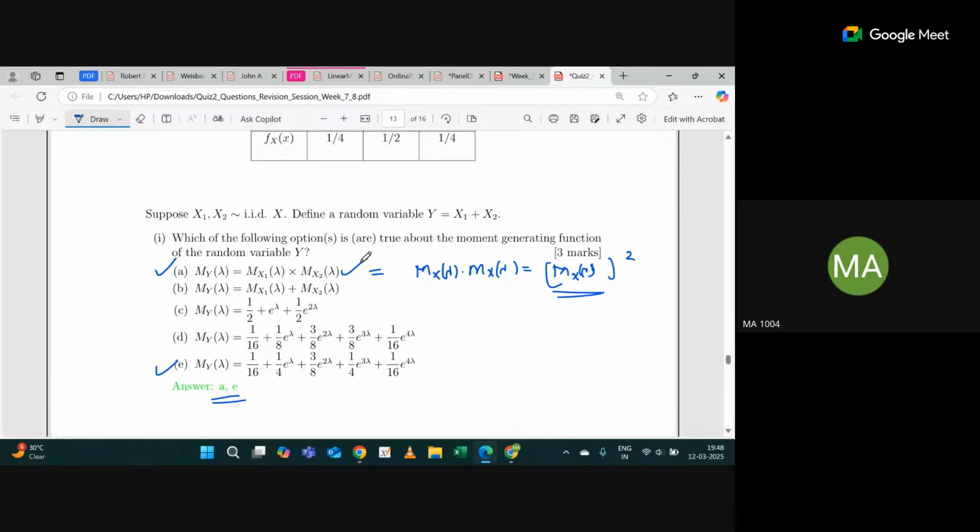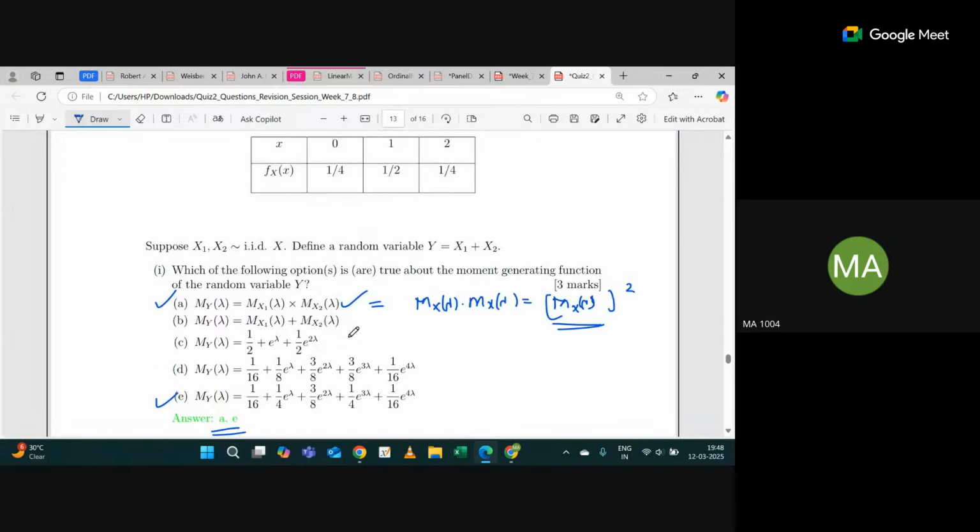Okay, so let's try to see the last one. To solve this, how did you proceed? There are two approaches. You can find the distribution of y and then calculate, or else you can calculate the mx of lambda, and take the square of it, and find the answer. Yes or no? I would like to go with mx of lambda, because why would I spend my time calculating this y and all.